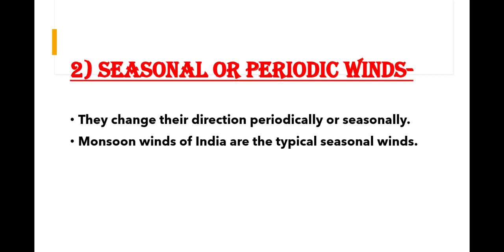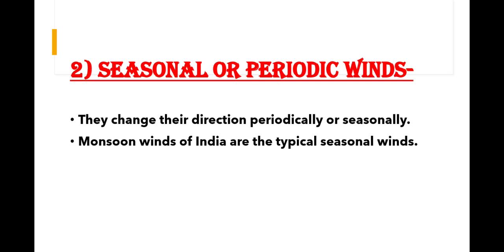The monsoon winds of India are the typical periodic winds. In India, southwest monsoon winds blow from southwest to northeast during June to September, and northeast monsoon winds blow from northeast to southwest direction from late September to middle of December. These are the specific winds which blow in a particular season only.